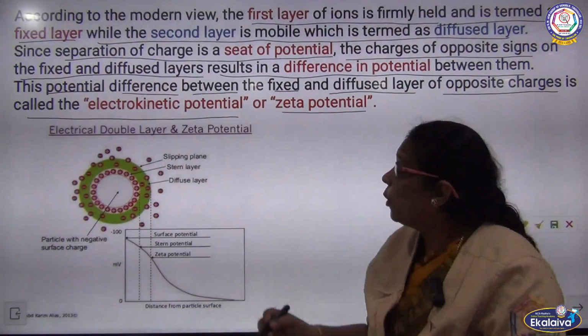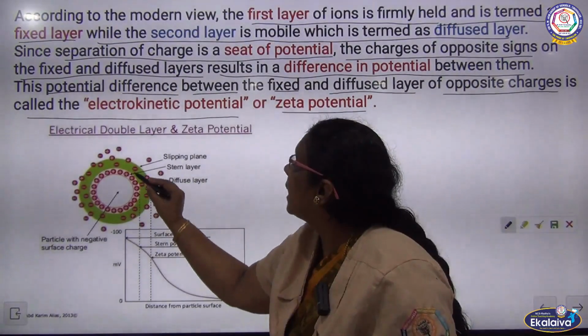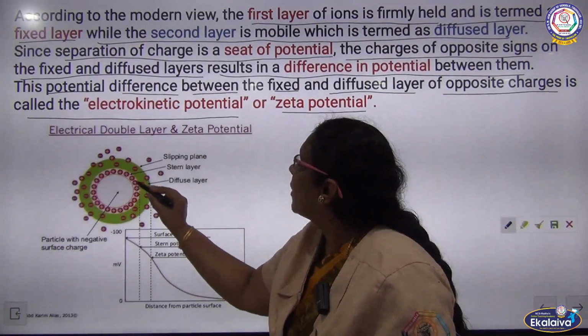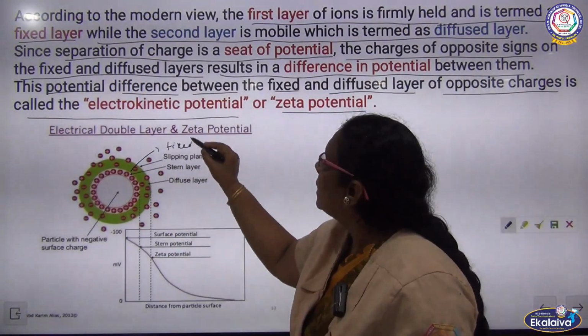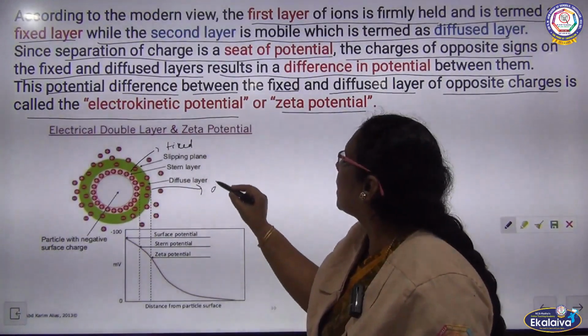As I told you, the first layer is a fixed layer. What is the second layer? The second layer is a diffused layer.